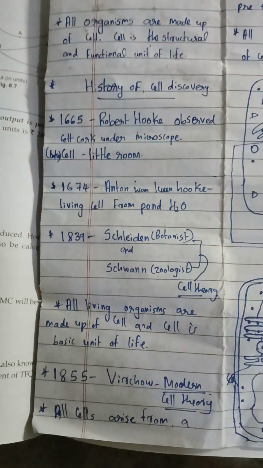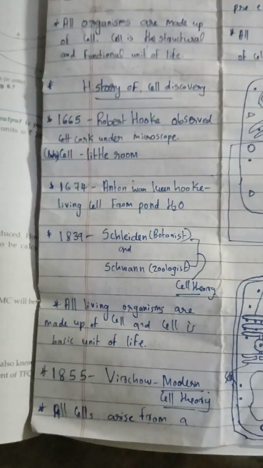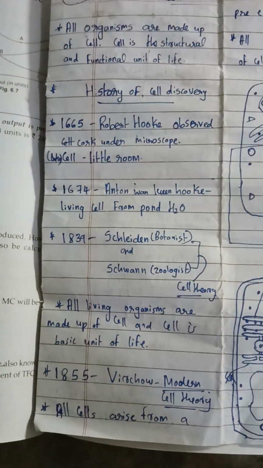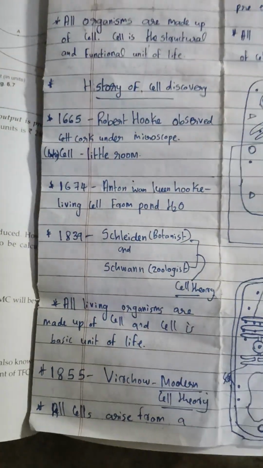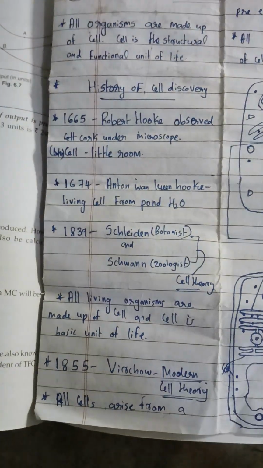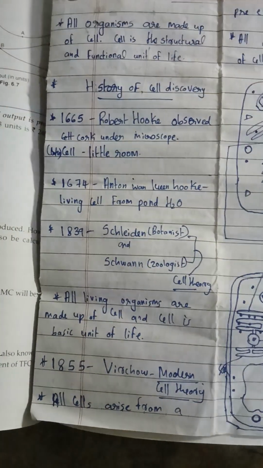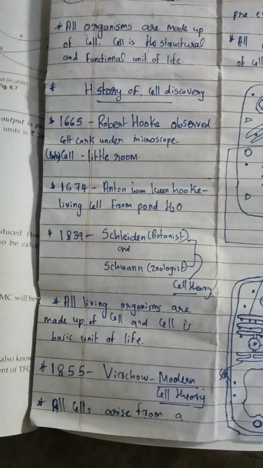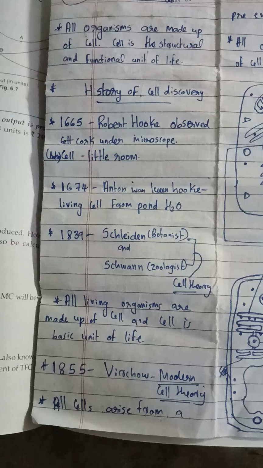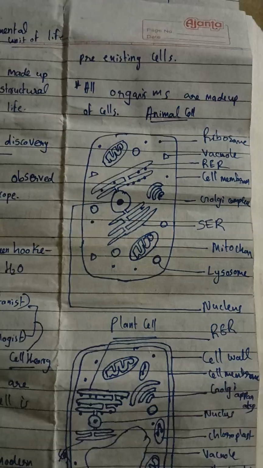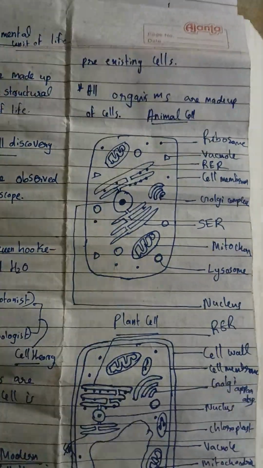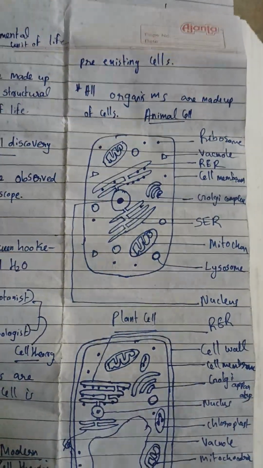Later, in 1855, scientist Virchow proposed a new cell theory which is called modern cell theory. Do you know what is modern cell theory? Modern cell theory was proposed by Virchow in 1855. In his modern cell theory, he is saying that all cells arise from a pre-existing cell. It means all cells come from a pre-existing cell, and all organisms are made up of cells.